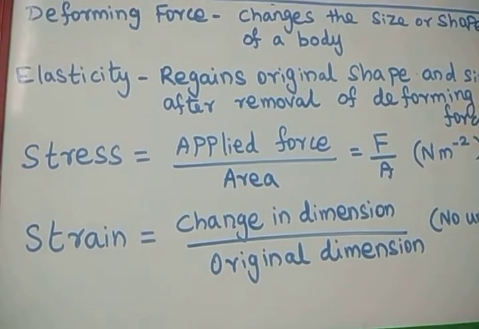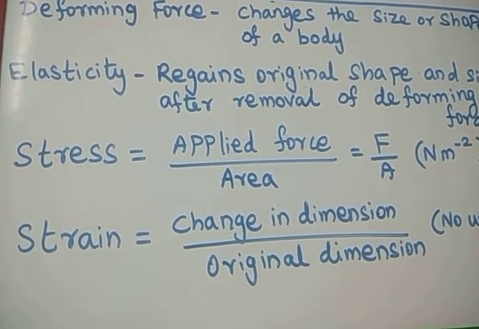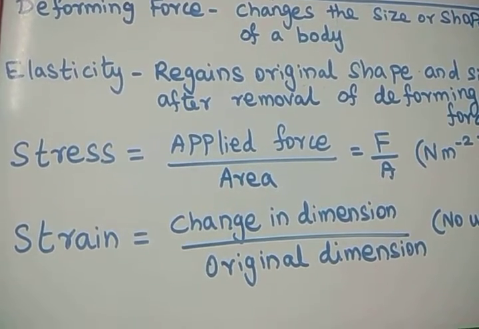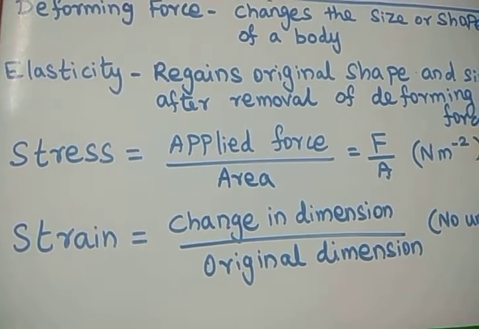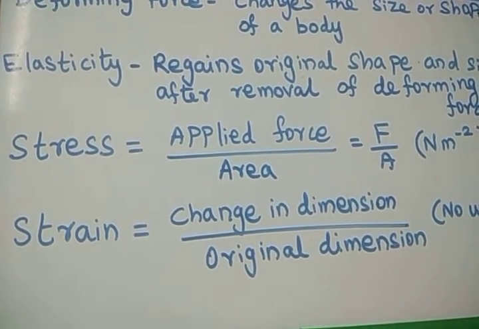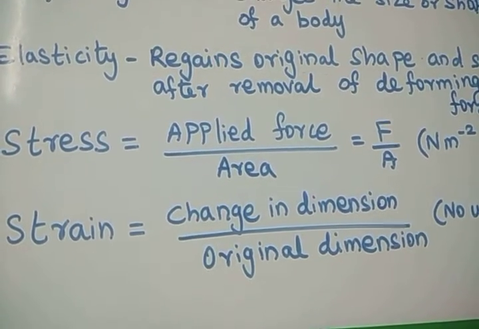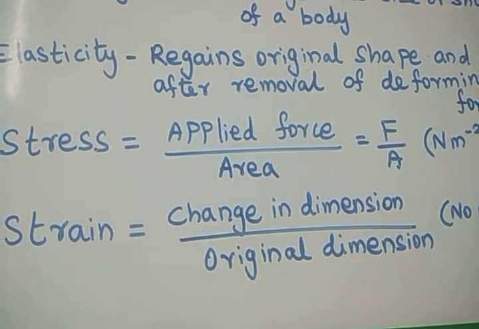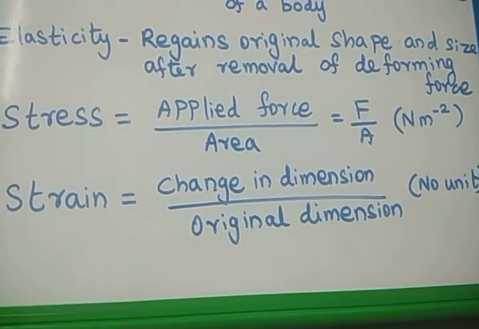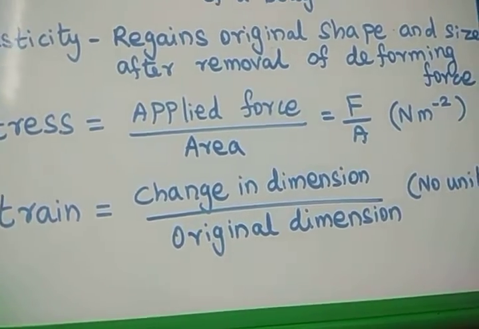So what will happen when a force is applied on your body? In solids we denote it by the term stress. So stress is equal to force applied per unit area. How much force is applied on the given area is the stress. Stress has a dimension similar to pressure. In a gas medium we represent force by area as pressure, and in a solid medium we represent it as stress. So stress is equal to applied force by area, that is F by A.